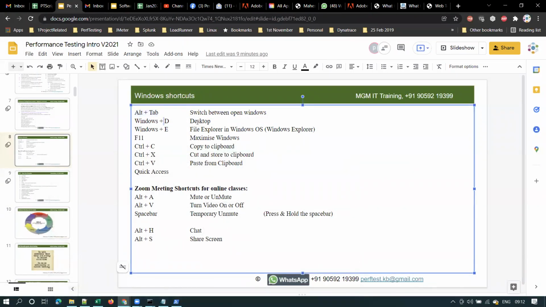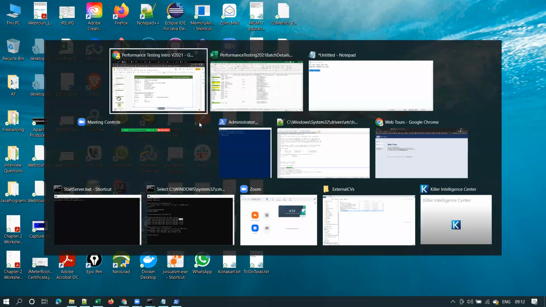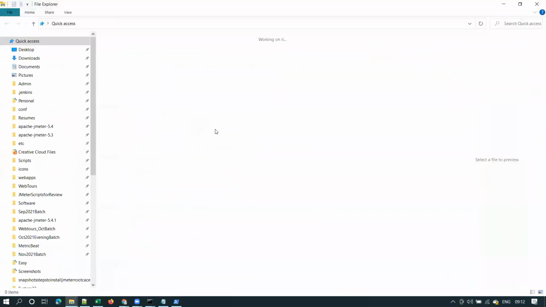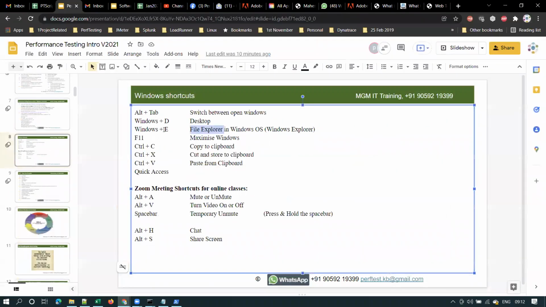And Windows D for desktop. If I want to see my desktop, I can use the shortcut Windows D together. Now it has launched the Windows desktop. And Windows C for file explorer. If you want to open a new file explorer window, you can use Windows C on your keyboard. This is how it looks. It opens a file explorer. Please remember the shortcuts and start using them.